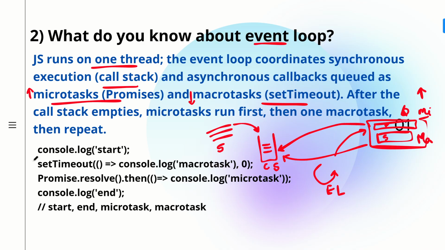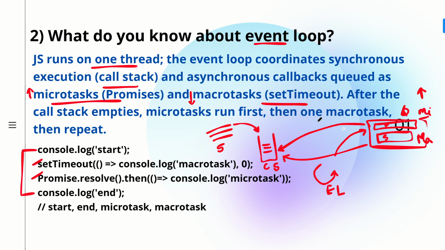So let's see the code example. We have console.log start, then we have setTimeout, then we have a promise, and then again we have console.log end. You can see that these two lines are asynchronous tasks. You might have read that setTimeout and setInterval are asynchronous, and promises are also asynchronous tasks, whereas the two console.log lines are synchronous code.